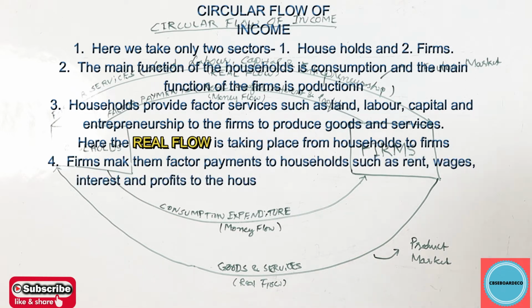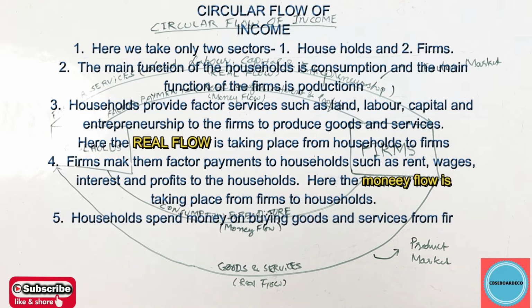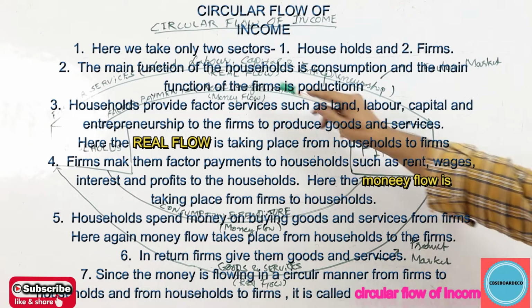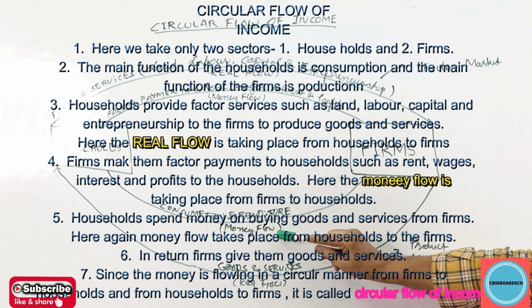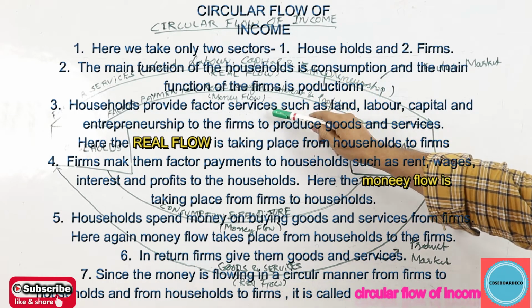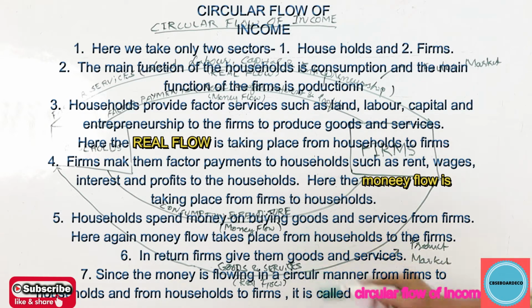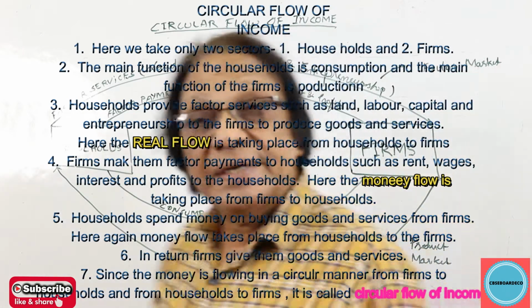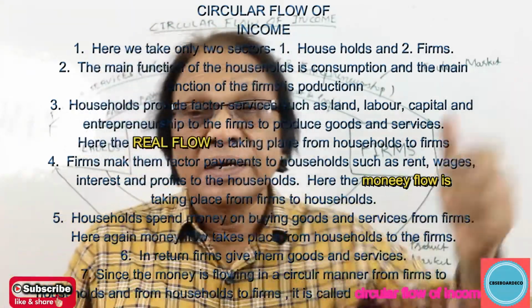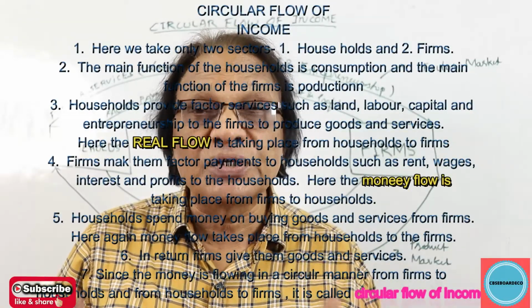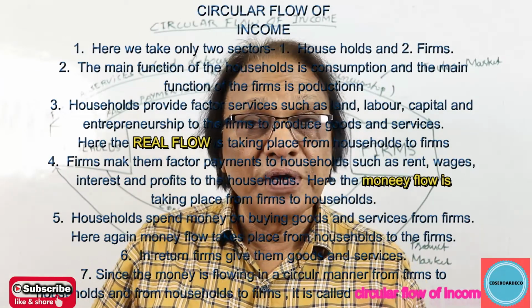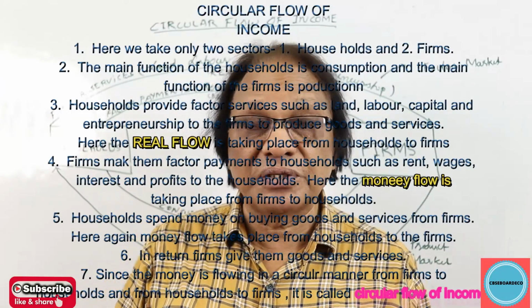See, in the economy, you have two flows. One is a real flow, one is a money flow. Every real flow has an opposite money flow, and every money flow has an opposite real flow. What exactly is real flow and money flow? A real flow means flow of goods and services from one sector to the other sector.